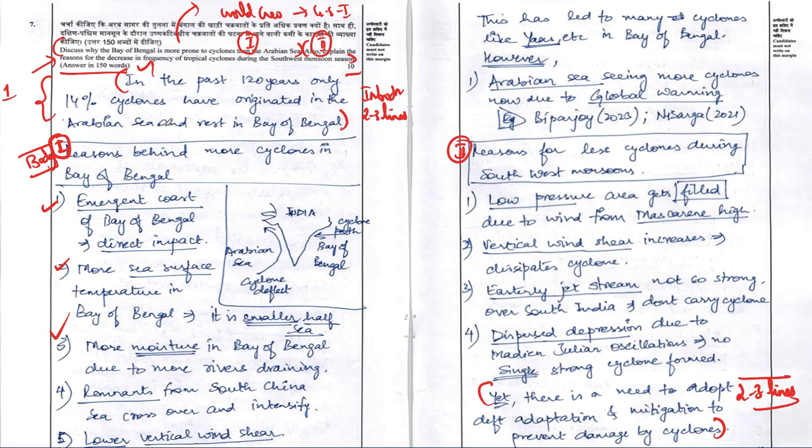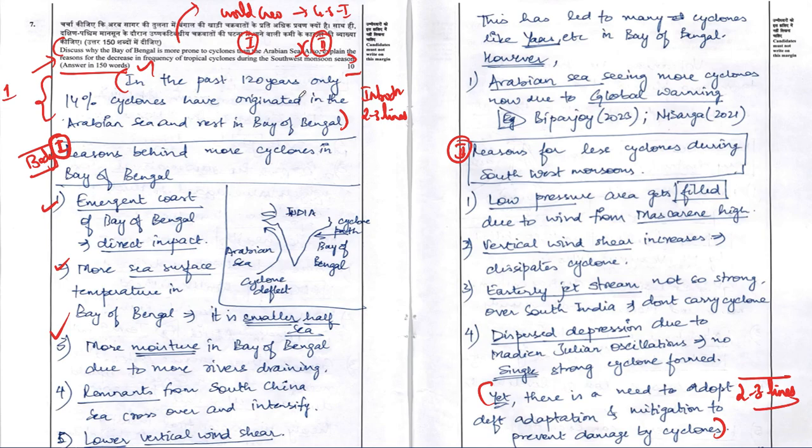So if you look at Aditya Srivastava's answer writing technique, he has followed a very good way of writing his introduction and conclusion in a crisp manner and the body of the answer in a subheading cum point wise approach. So this is one of the first things which we need to learn from this UPSC topper.